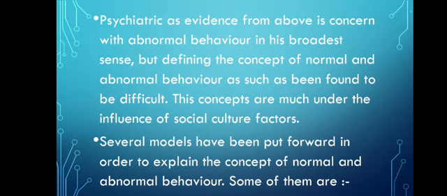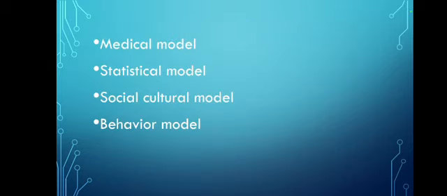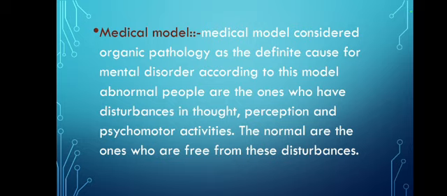So there are several models which explain normal and abnormal behavior. Let's see them. First is the medical model, second is the statistical model, third is the social cultural model, and fourth is the behavioral model. So the first one is the medical model.